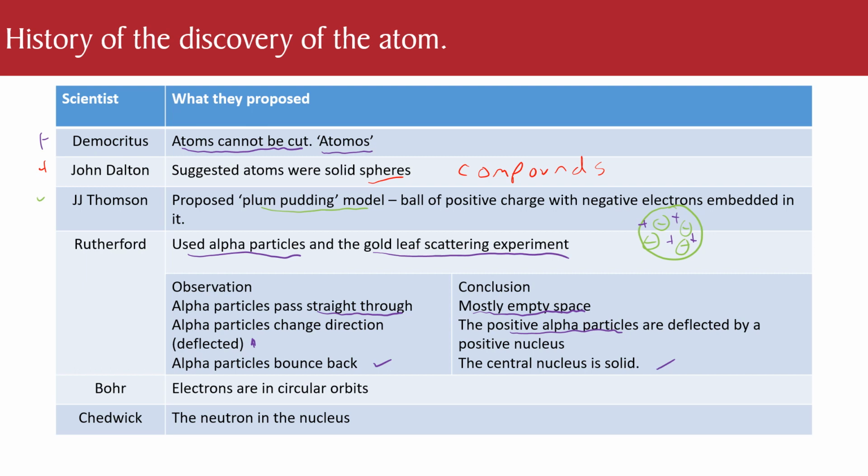Bohr: electrons are in circular orbits, shells. And then Chadwick. He came up with the principle of neutrons, because he noticed that the atom was lighter than it should be.